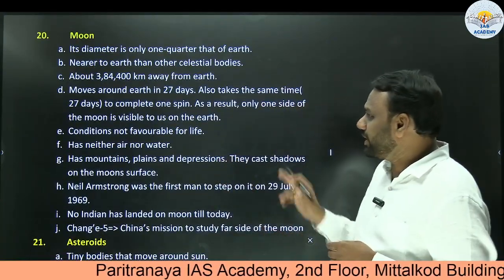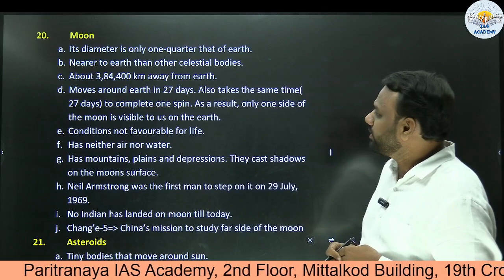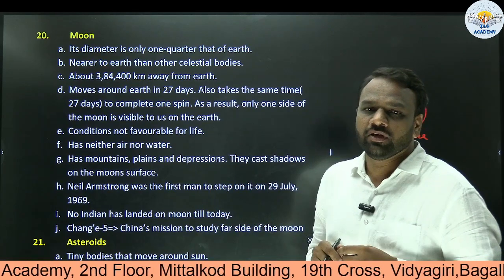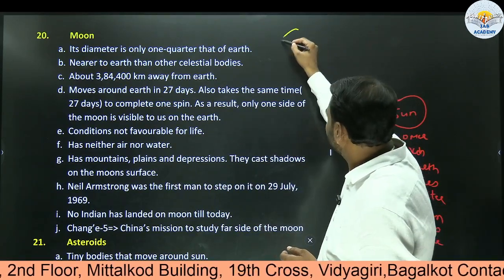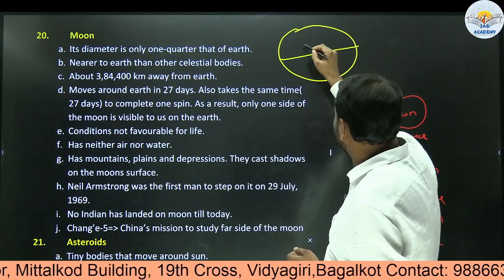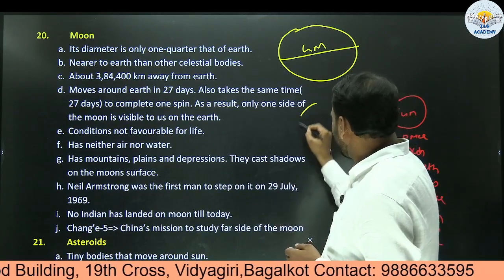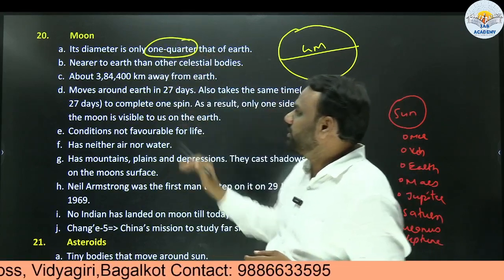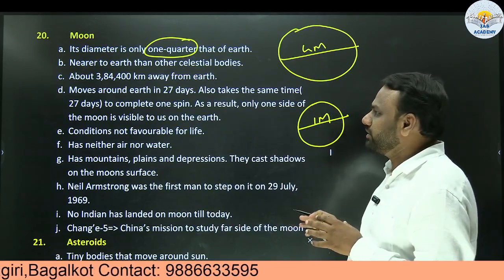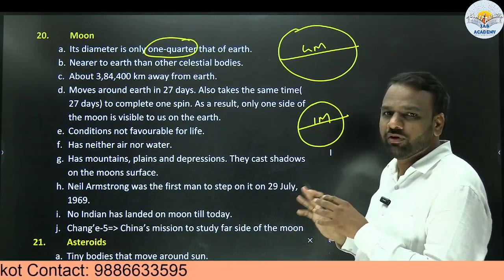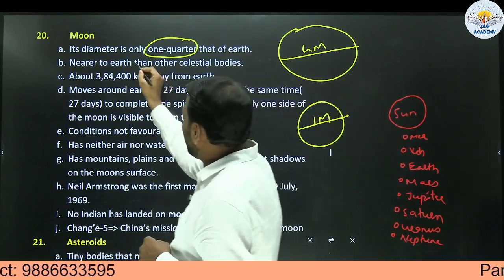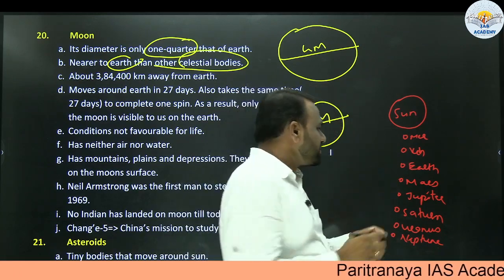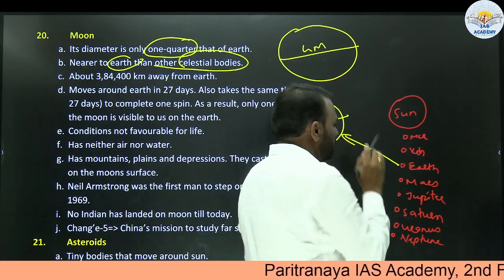Next, already we have seen about the moon, but there are some extra things which we shall see here. Moon's diameter is only 1/4 that of Earth. So here we need to know about the size. This is our Earth. Let us assume its diameter is 4 meters. So what will be the diameter of moon? Moon's diameter is just 1 meter, so 1/4 that of Earth. From this we can compare the size of moon and Earth. So moon is almost 4 times smaller than Earth. Next, it is nearer to Earth than other celestial bodies. So compared to all other celestial bodies, the nearest entity to Earth is moon.